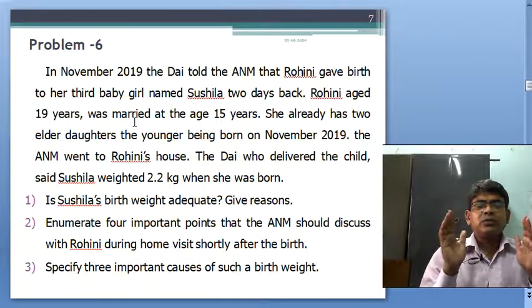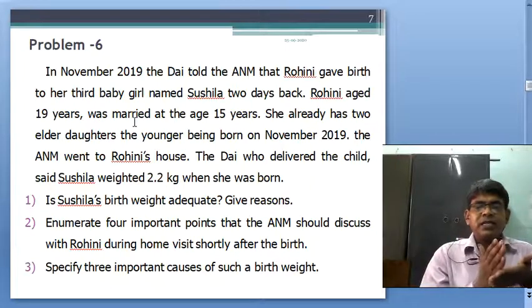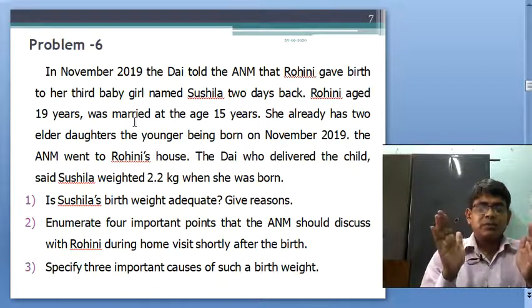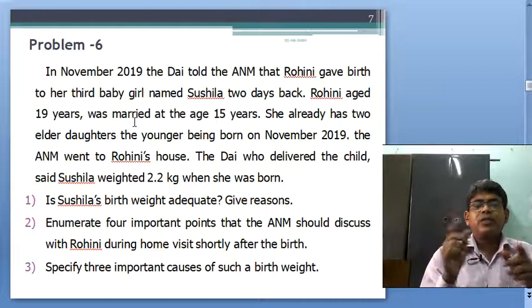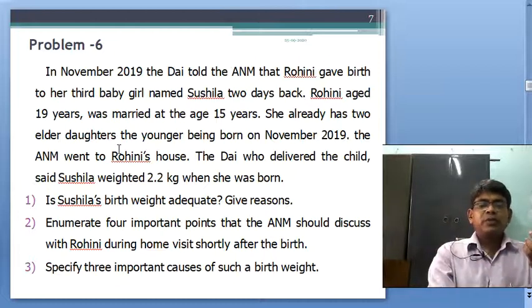We should encourage marriage at least after 18 years, the first pregnancy preferably at around 21 years, and every pregnancy should be spaced at least 3 years apart. So this should be mentioned.